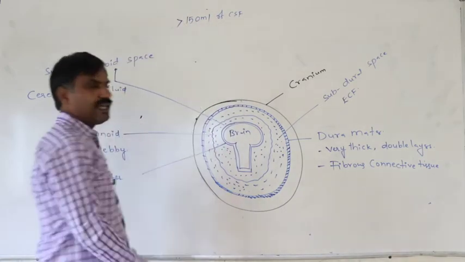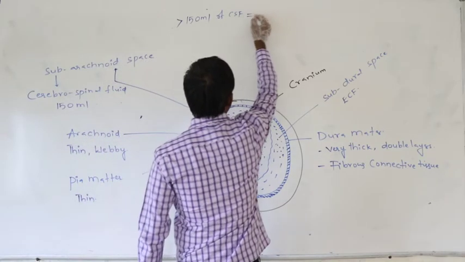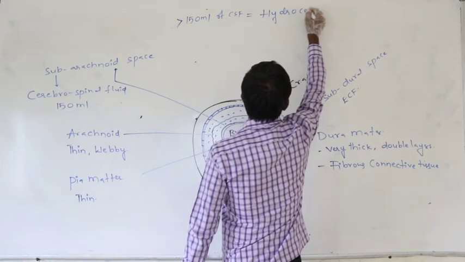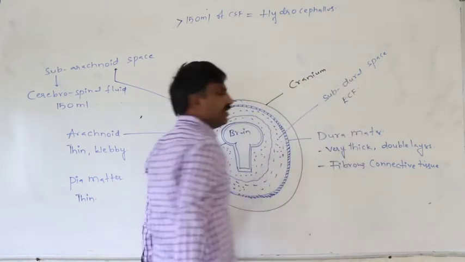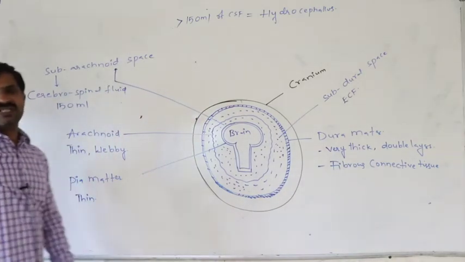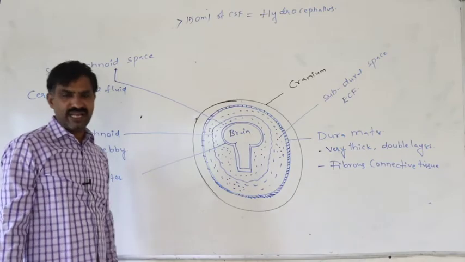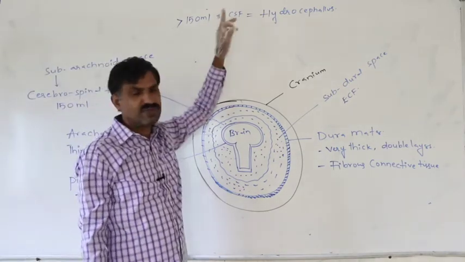If it is secreted in greater than 150 ml, that condition is said to be hydrocephalus. Due to the increased cerebrospinal fluid volume, the brain shows swelling. That kind of disease is said to be hydrocephalus.